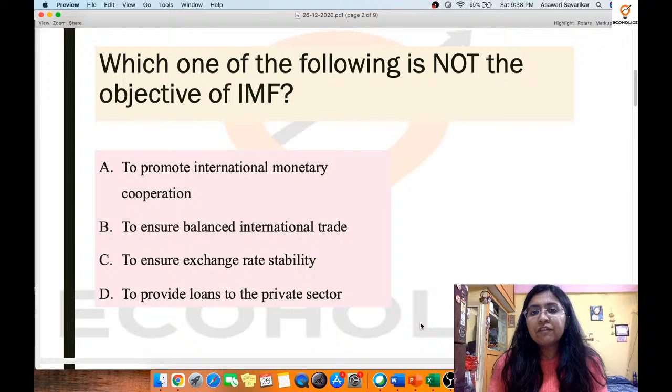Now over here we have been asked which one of the options given on the screen is not the objective of IMF, which means, A, we should know what the objectives of IMF are. B, we must also remember that this time the objectives of the International Monetary Fund, this type of international organization, have been asked.